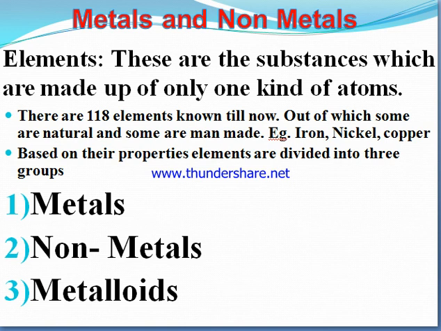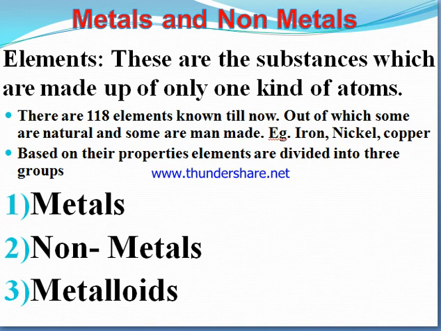Till now 118 elements are known, out of which some are natural and some are man-made. How many are natural? 94 elements are natural and 24 elements are man-made. Example: iron, nickel, copper, hydrogen, oxygen, nitrogen, boron. All of these are examples of elements. Based on their properties, elements are divided into 3 groups.